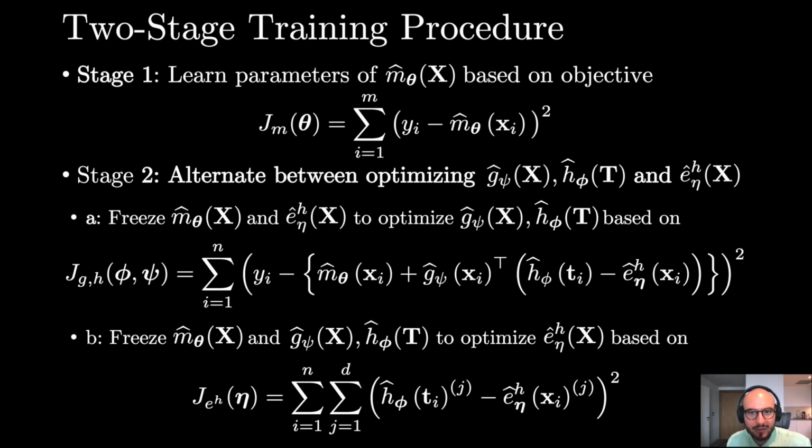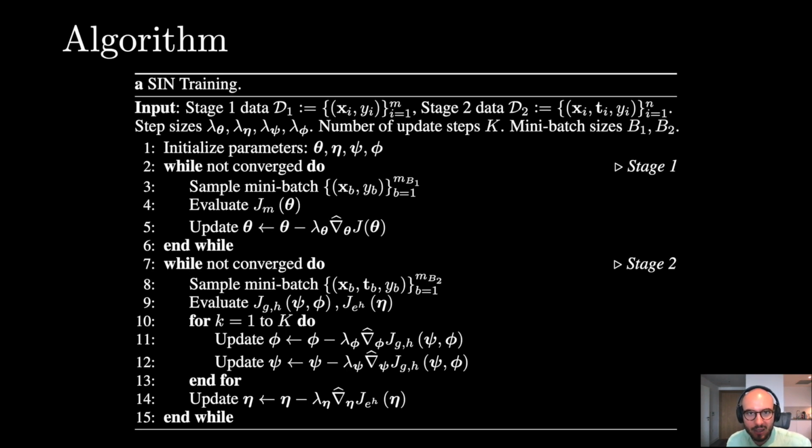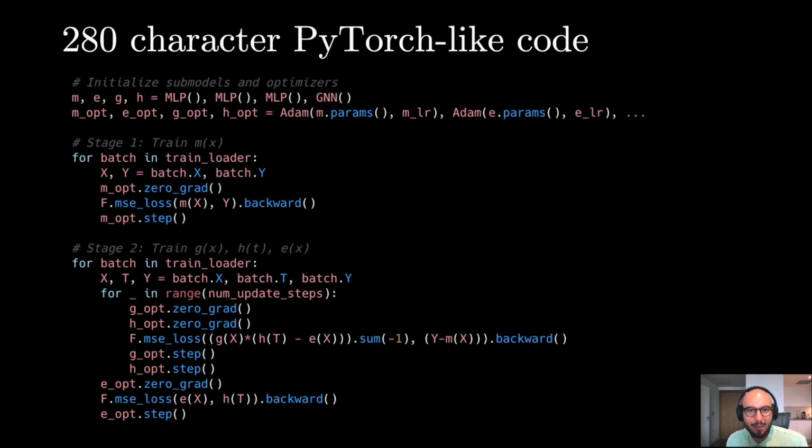We can split up the two stages, resulting in an algorithm as shown here. One thing to notice is that we have a higher number of update steps for the first sub-step of stage 2, since we empirically observe that this leads to much better performance. Of course, we also include a 280-character PyTorch-like implementation in the paper.